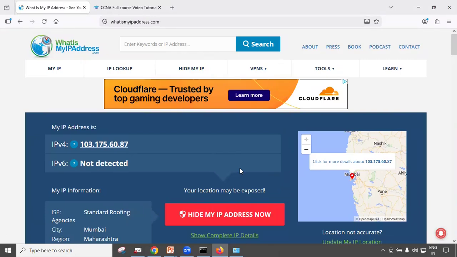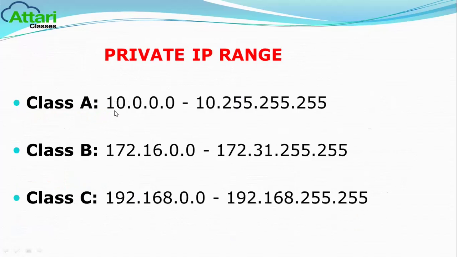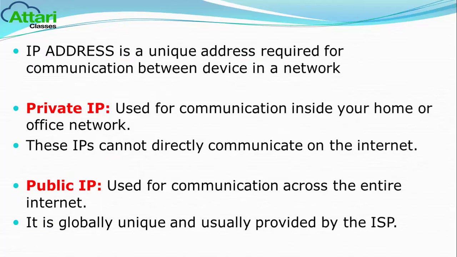Now going ahead, private IP addresses have a range. And what is that range? IP addresses starting from 10, IP addresses from 172.16 to 172.31, and IP addresses starting from 192.168 are known as private IP addresses. So this private IP address range is very important. You have to memorize this. These are asked in interviews. Plus you have to memorize this also.